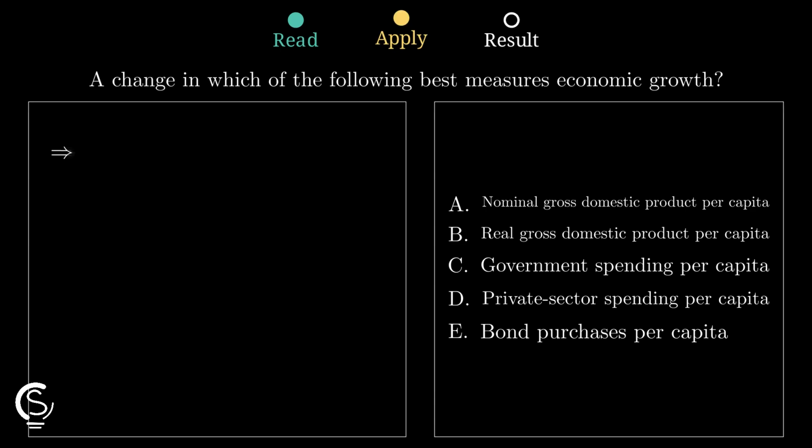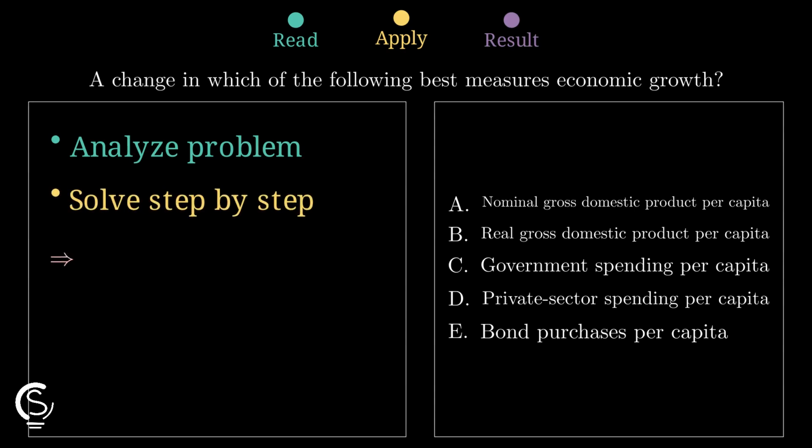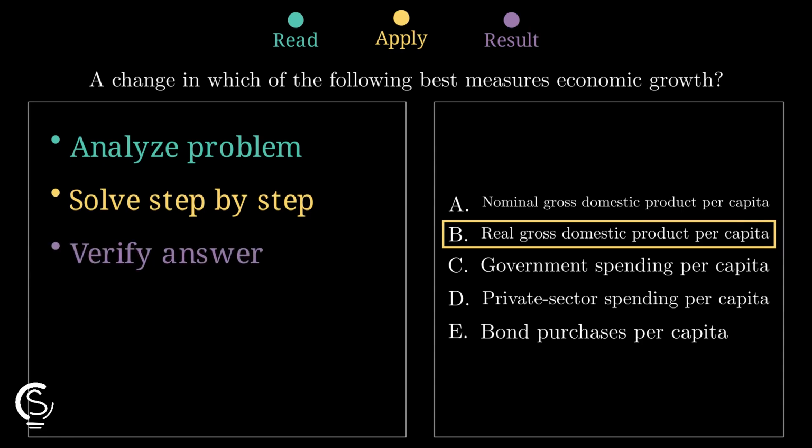Now compare nominal and real GDP per capita. Nominal GDP can rise just because prices rise, but real GDP removes inflation, so it shows whether actual output per person increased. That makes real gross domestic product per capita the cleanest measure of economic growth because it captures output per person without inflation distorting the picture.